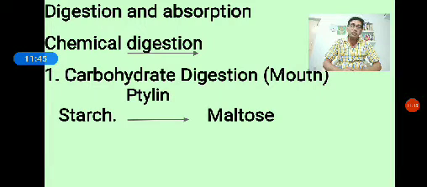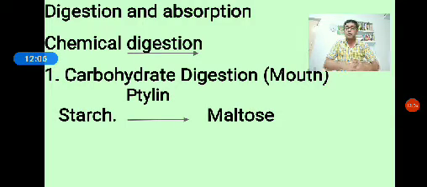So carbohydrate digestion starts in the buccal cavity itself. The salivary gland secretes the salivary amylase enzyme called ptyalin. Such enzyme breaks down the carbohydrate like starch and converts it into maltose.